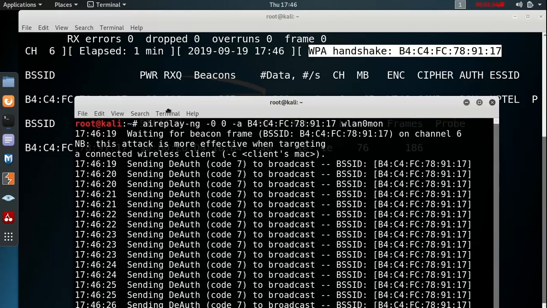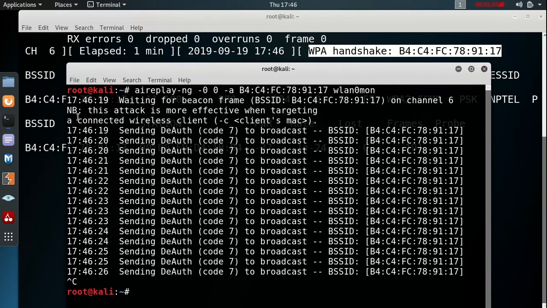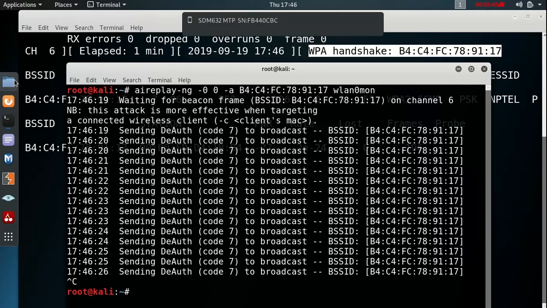But the thing is that the key is encrypted, and this encryption uses a hash algorithm. That means we are able to encrypt it, but decryption is not possible. So in that case, we use the dictionary method or rainbow table method to decrypt the password. So here we use a very common dictionary, rockyou.txt, to break the password of the Wi-Fi.